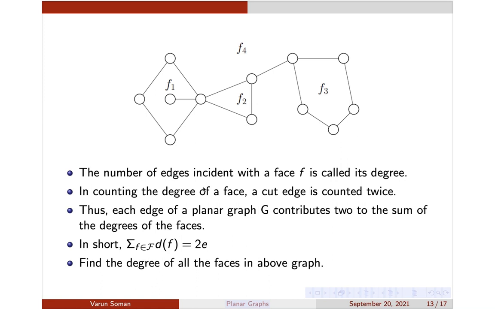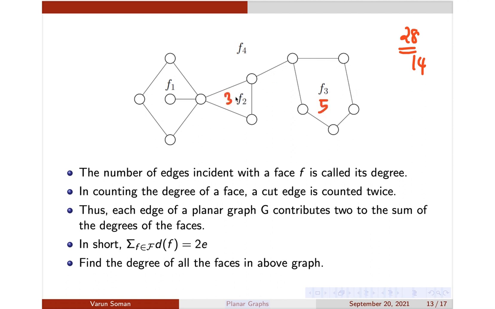So maybe you can check whether this result is true. How many edges are there? 1, 2, 3, 4, 5, 6, 7, 8, 9, 10, 11, 12, 13, 14. So 14 are there, so your total degree should be 28. Let us verify. What's the degree of F3? 1, 2, 3, 4, 5. It's 5. What's the degree of F2?